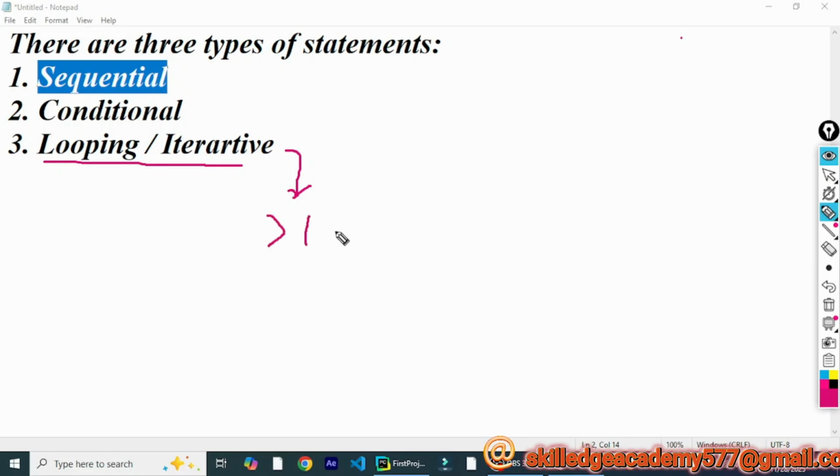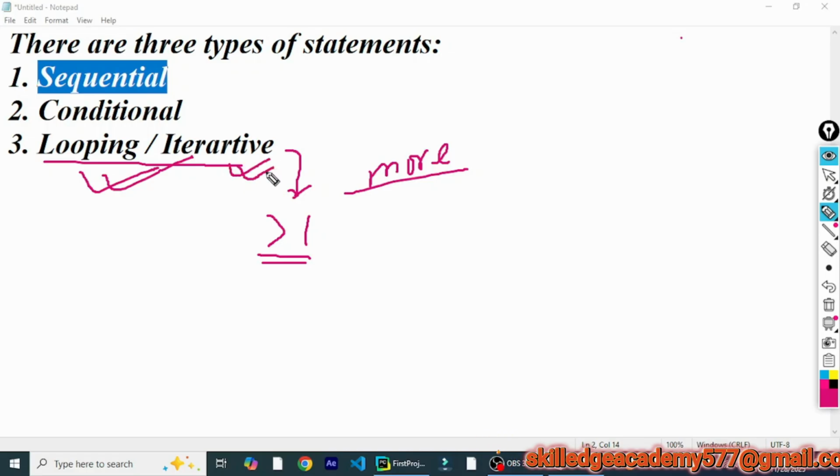If a statement or a group of statements must be executed more than once, repeated a specific number of times, say 5 times or 10 times or more, we use looping or iterative statements.